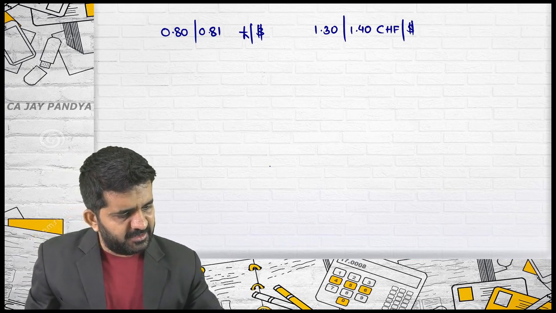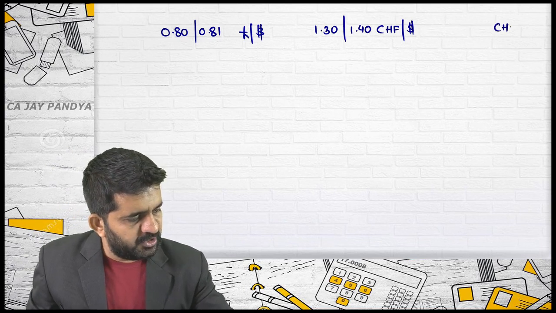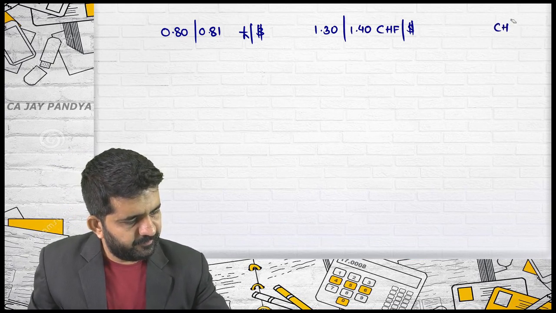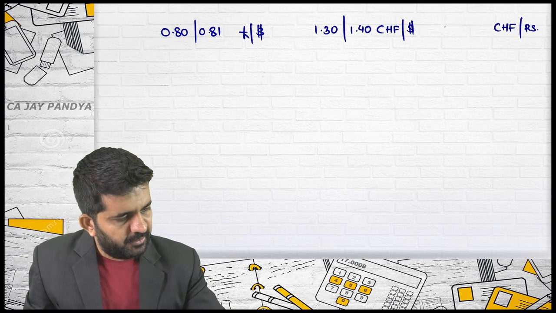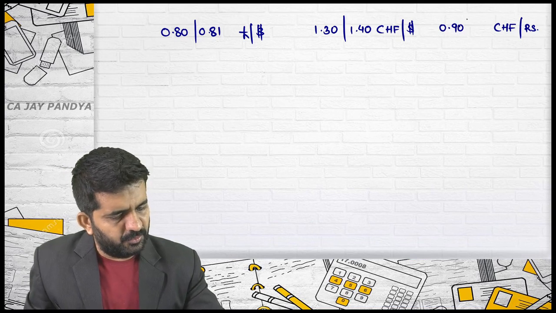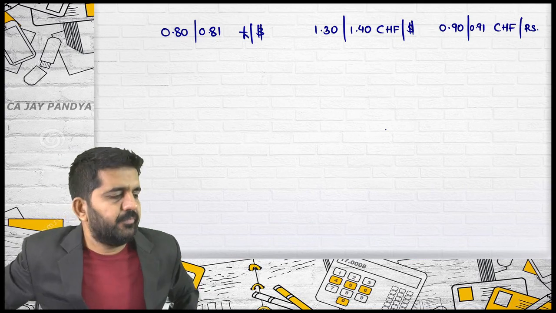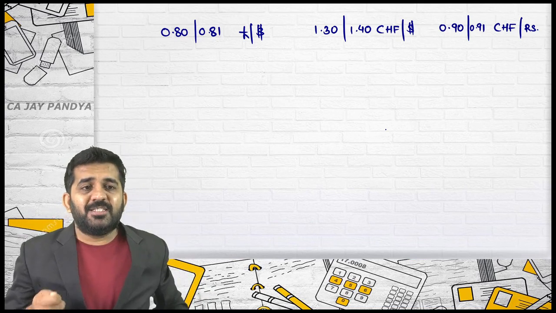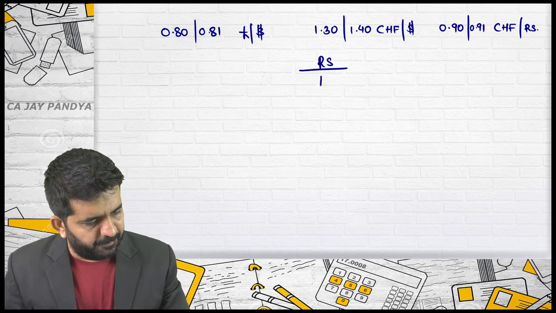Another rate given is Swiss franc per rupees, which is again 0.70, 0.90/0.91. What is the desired rate? It is rupees per pound.